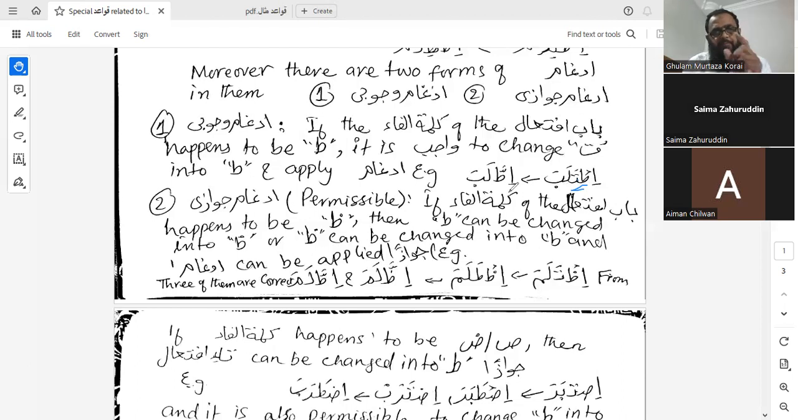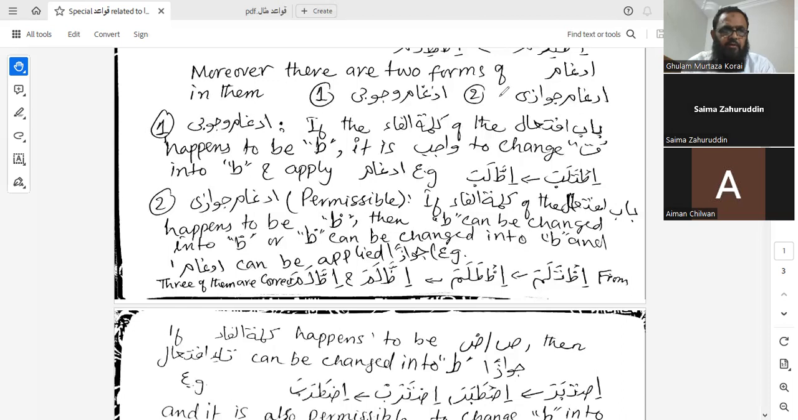What is the condition? If ta comes at the place of kalimatul fa in bab iftial, then the ta of bab iftial is going to be changed into ta wujuban, and the idgham is going to be applied wujuban as well. From it talaba, after idgham it will be it talaba. Is that clear? Yes, sir.